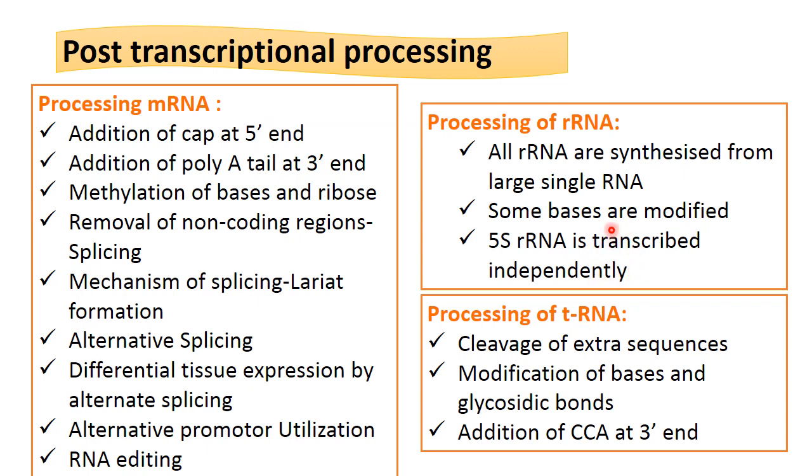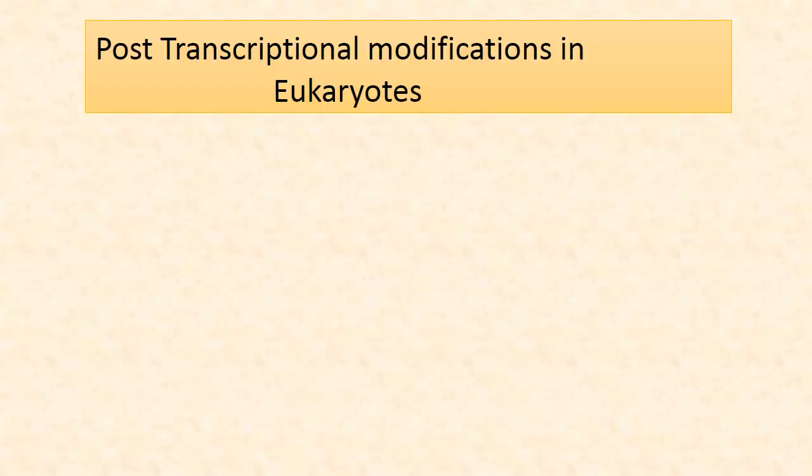Otherwise all other ribosomal RNAs are synthesized by breaking into many different RNAs. Processing of transfer RNA requires cleavage of extra sequences, modification of bases and glycosidic bonds, and then addition of the CCA sequence at the 3' end.